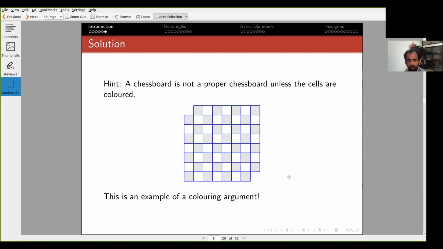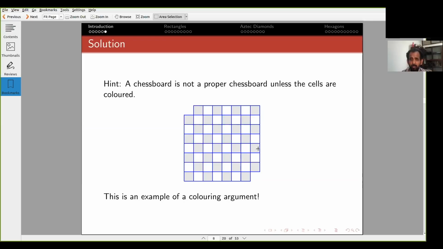Now, if you think about it, every domino will cover two adjacent horizontal cells or two adjacent vertical cells. And so every domino covers exactly one black and one white cell. No exception. It is not possible for a domino to cover two white or two black cells because it would have to go diagonally or something, which is not allowed.